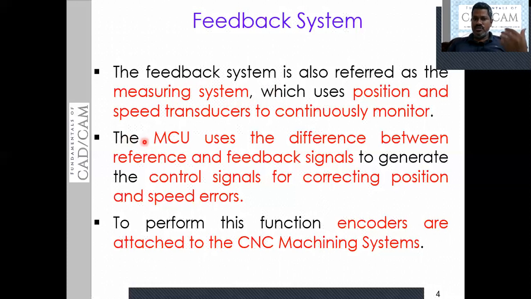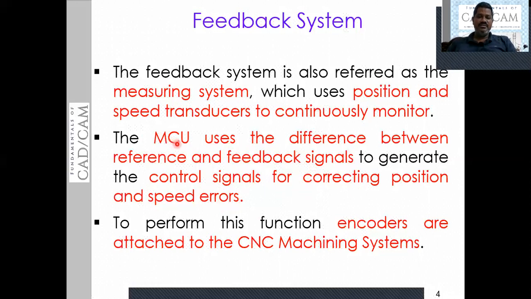The MCU, machine control unit, uses the difference between the reference and feedback signal to generate the control signal. Basically, the machine control unit generates a reference signal, and it receives the reference signal and the feedback signal. Based on the reference signal and the feedback signal, one more signal is generated, called the control signal, for correcting the position and speed errors.